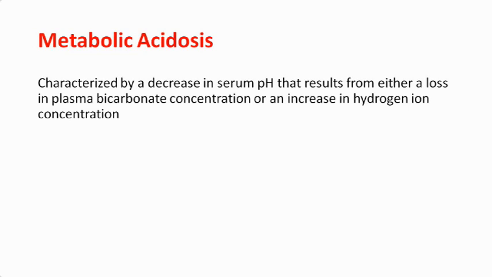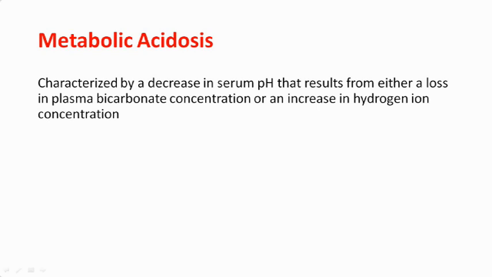Now we will discuss all the simple metabolic disorders one by one. Okay, what are the causes, what are the symptoms, and how to manage them. So first we will discuss metabolic acidosis. I think all of you understood how to diagnose metabolic acidosis by ABG, or by pH, bicarb, and your PCO2 level. So now that you have diagnosed, you should know how to manage, and you should know what the symptoms and the causes are. Okay.